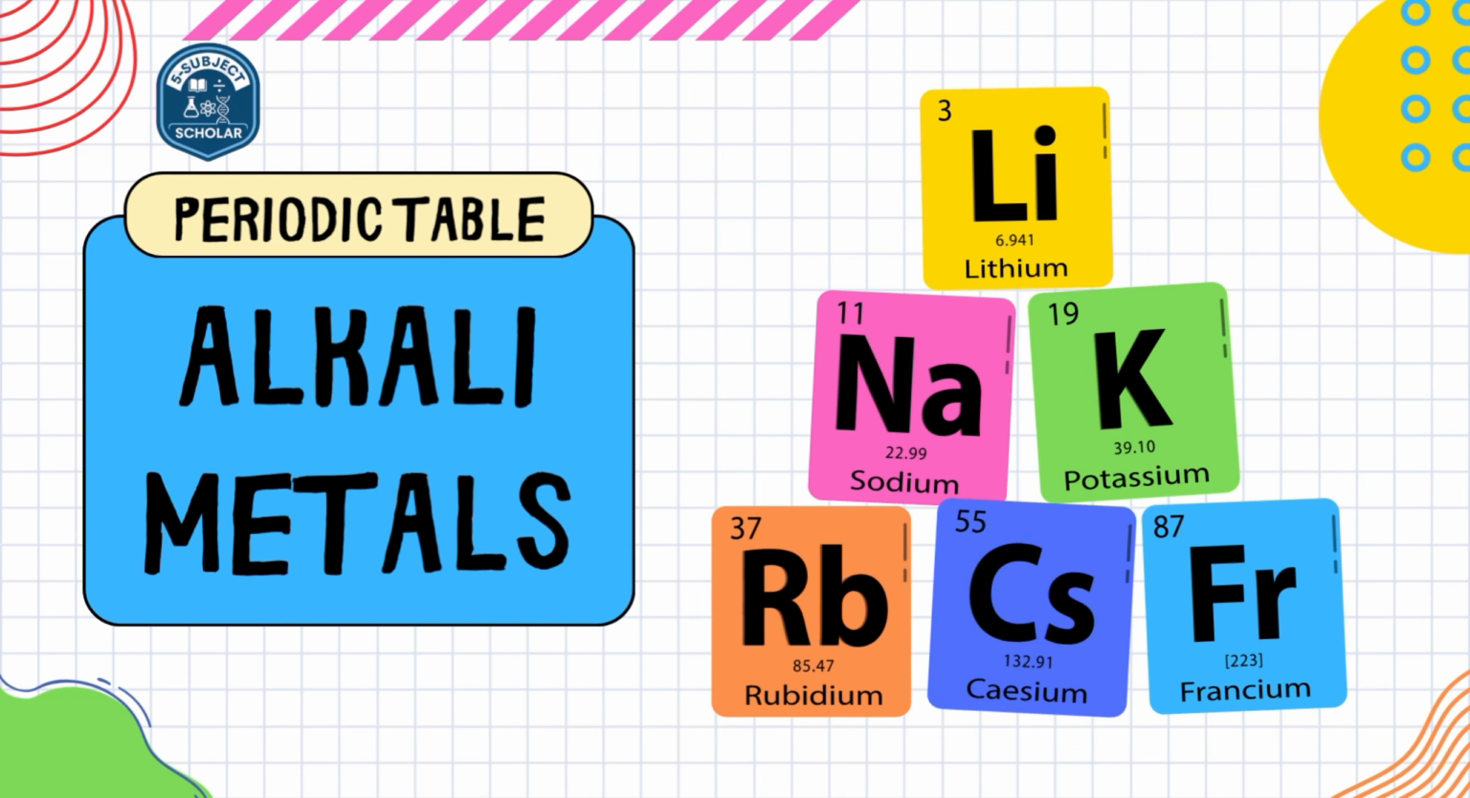Salam and hi friends. Today, we will learn about alkali metals, the group 1A element. So the alkali metal elements are lithium, sodium, potassium, rubidium, cesium, and francium.